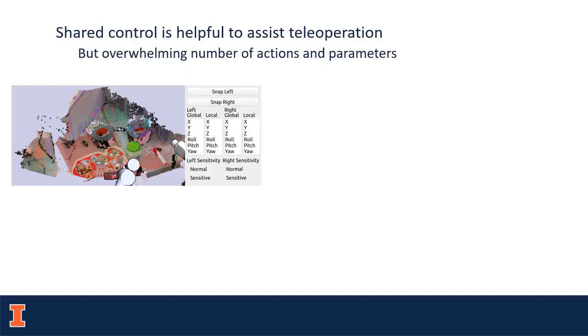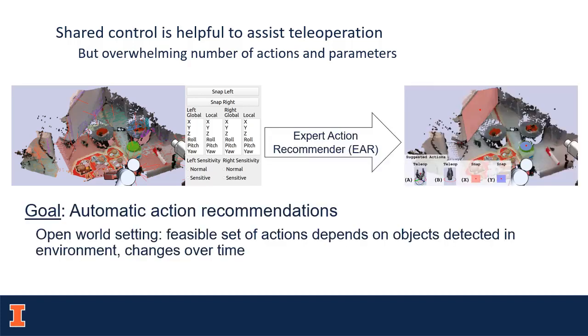Shared control can aid teleoperation, but the menus required to enable different modes of operation quickly become overwhelming. We propose an expert action recommender to predict the most likely next action and its parameters to simplify these menus. We address this problem in an open world setting where the feasible set of actions changes over time.